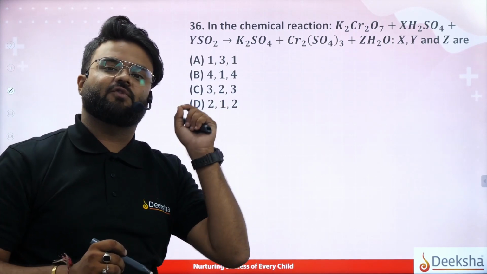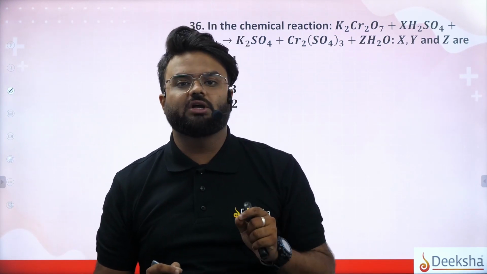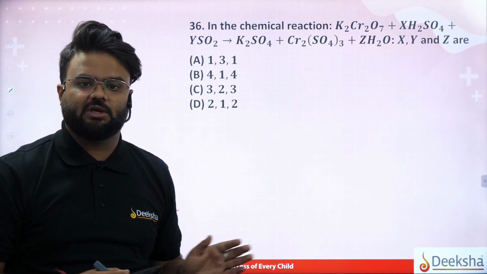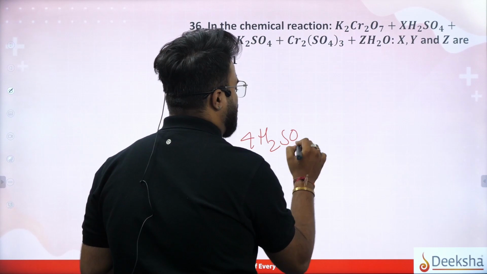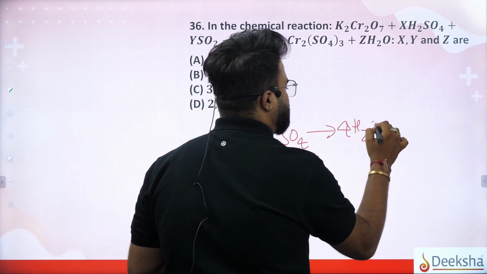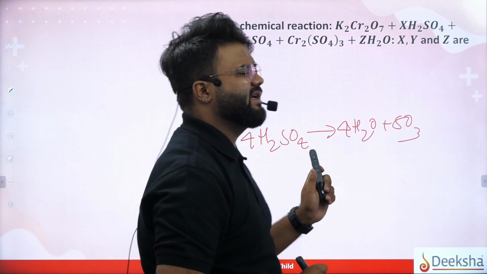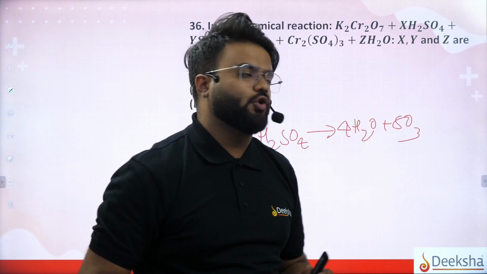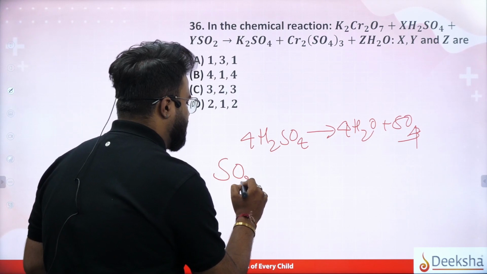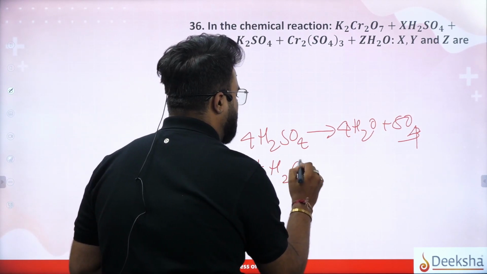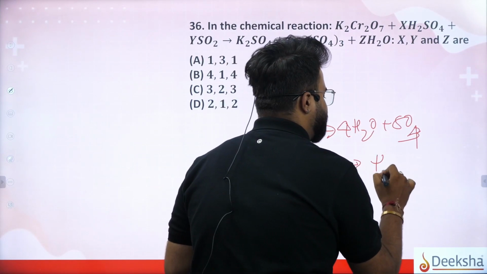So we have to find the stoichiometric coefficients, which is nothing but balancing the chemical equation. We know that 4 molecules of H2SO4 are giving 4 molecules of H2O plus SO4. So by this we can say SO2 plus H2O plus oxygen gives rise to H2SO4, right?